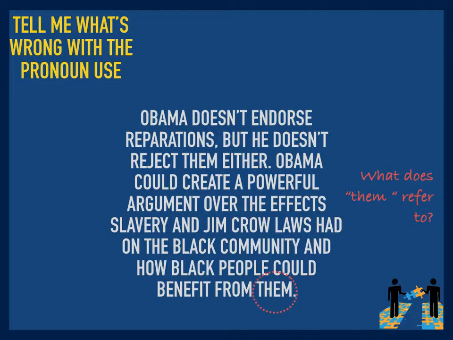Okay, so the problem with them is that it seems to refer to slavery in Jim Crow laws, but clearly that is not what benefited the black community. And yet it's most natural to link that them up to those two nouns. What them actually refers to are the reparations or the means of paying back the African American community that are mentioned earlier in the sentence. But it's not exactly clear what them refers to, and that's a problem.